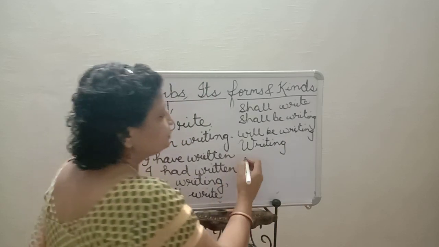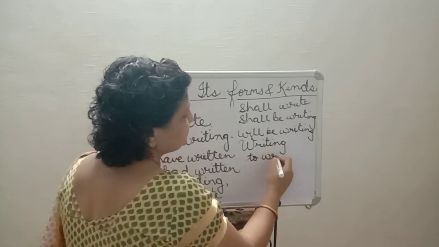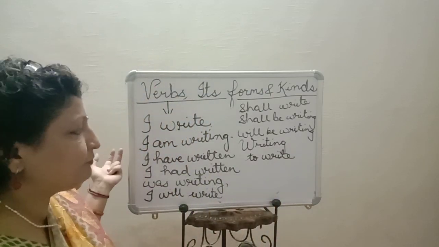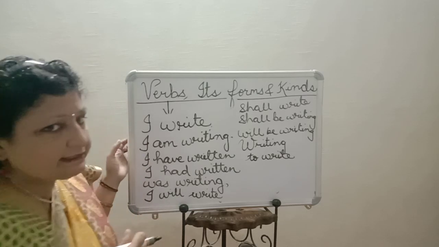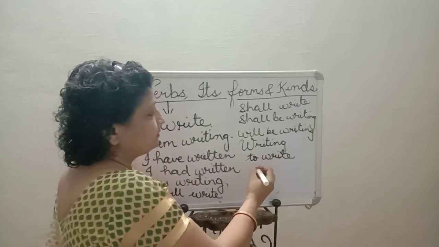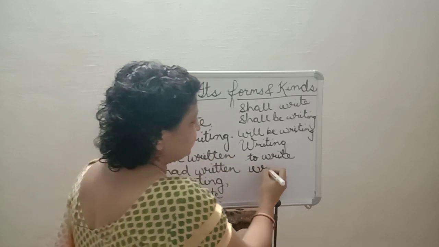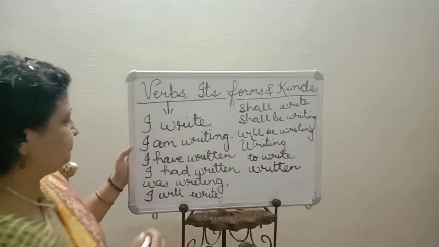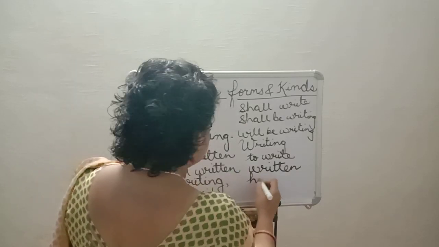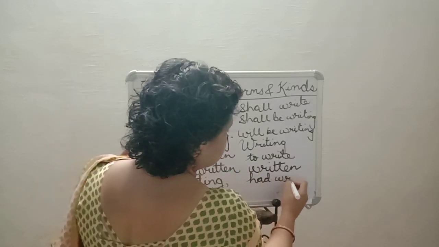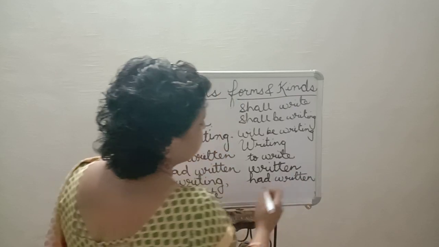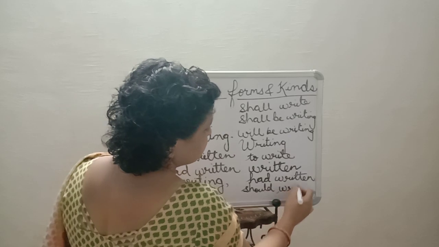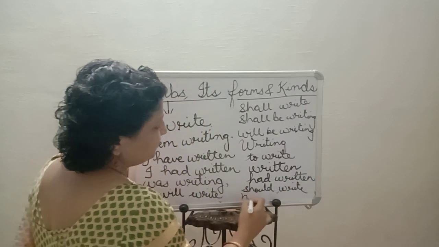Somewhere you can see to write: I have to write, I have to complete my work, I have to do the homework. Sometimes you can see written: it's a written work. Sometimes you can see had written. Sometimes you can see should write. Sometimes you can see need to write.